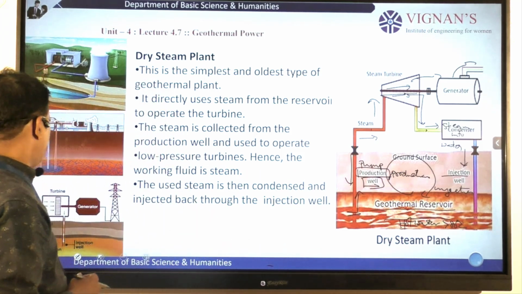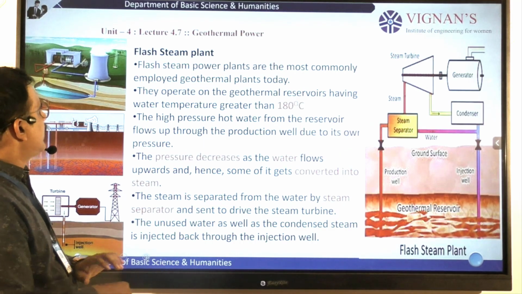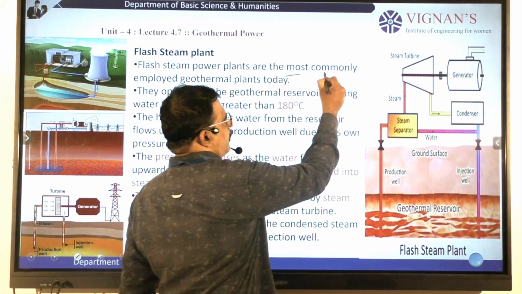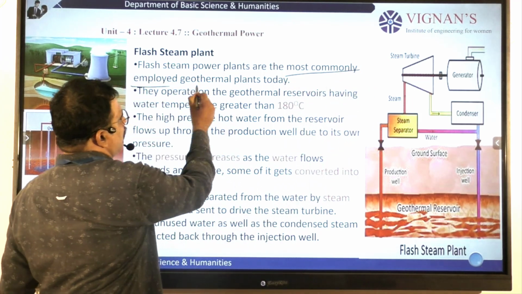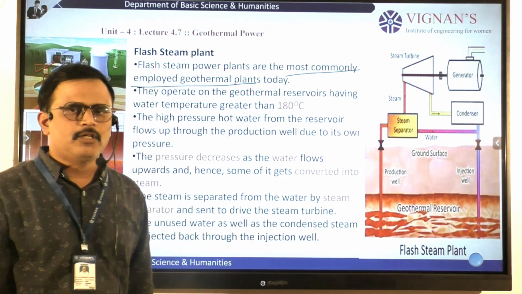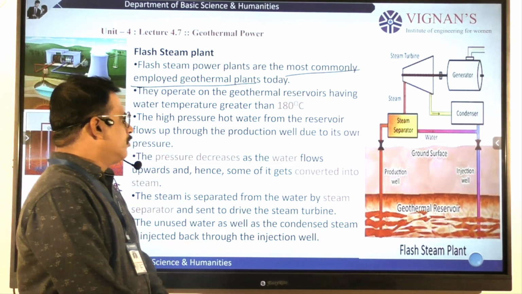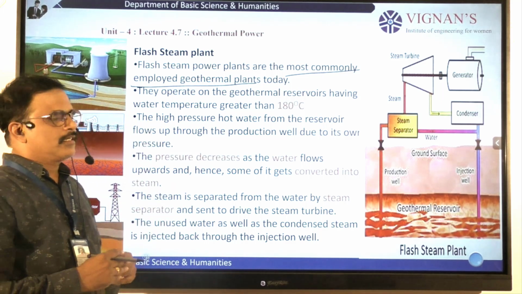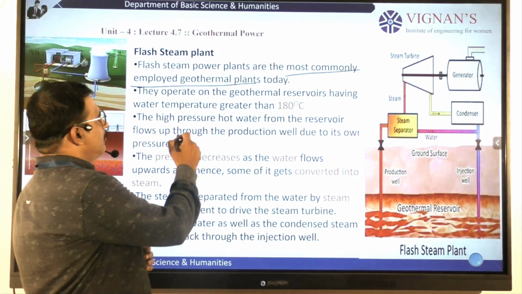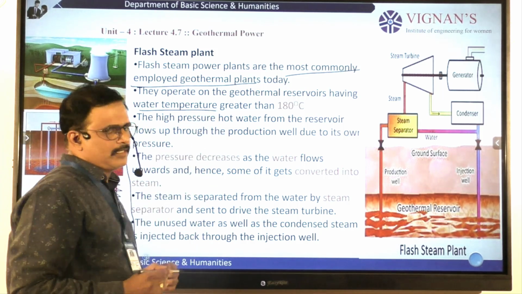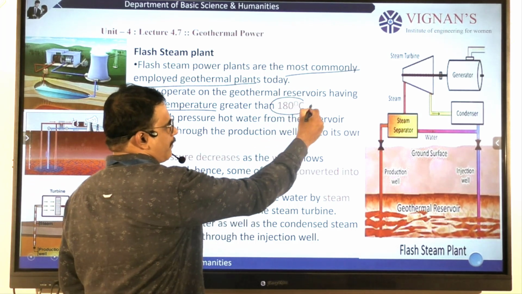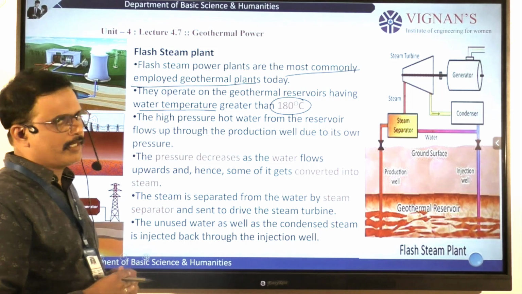And the second method is the flash steam method. This is the most common method nowadays employed at geothermal power plants. So let us see what are the major conditions for this method. Here this power plant runs at around 180 degrees temperature. This is the first important point we observe here.